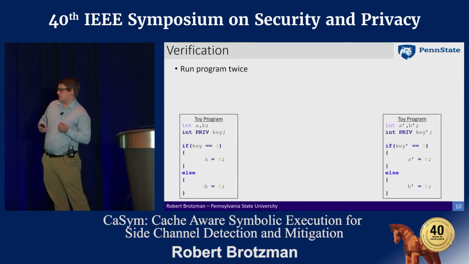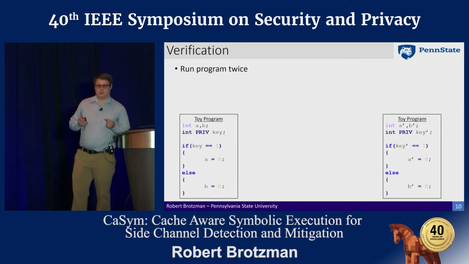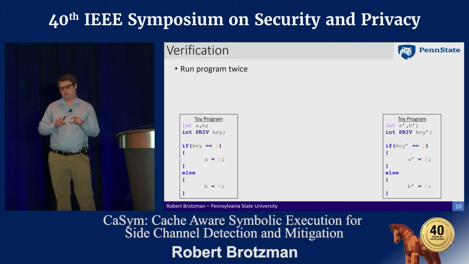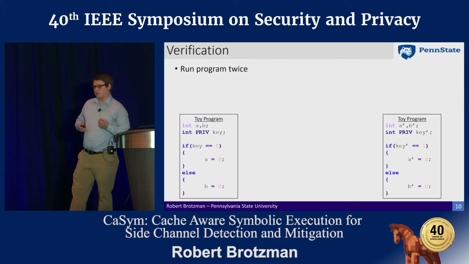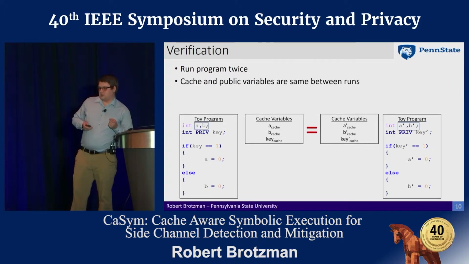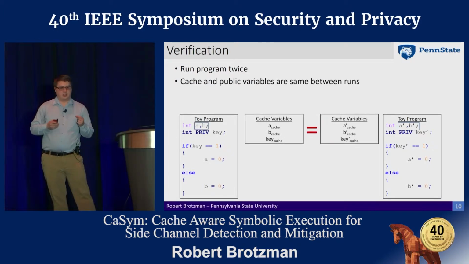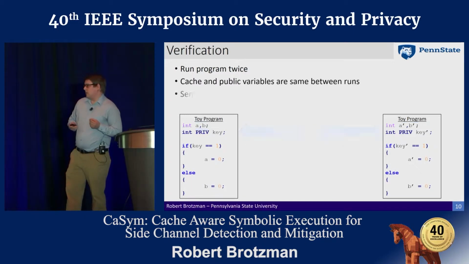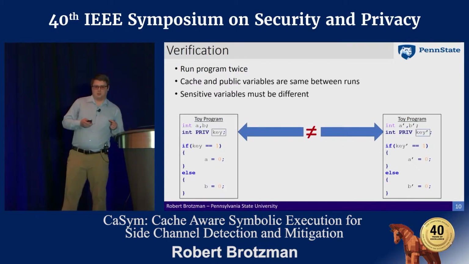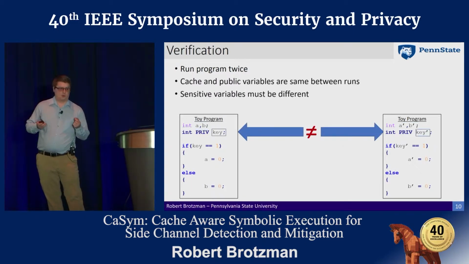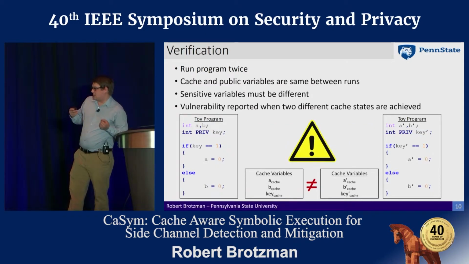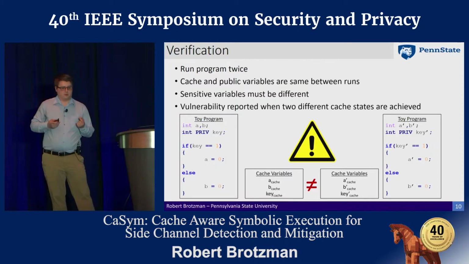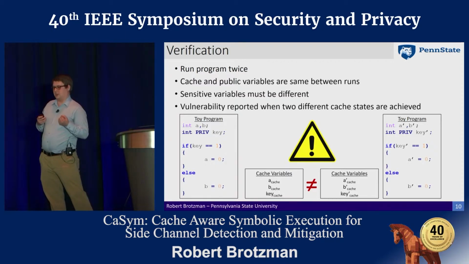The verification step requires us to take a program, and we start off with the original program, and then we duplicate the program, renaming all of the variables, so we run the program twice. Initially, all of the public variables and the cache variables are equal, and only the sensitive data will be different, so the SMT solver will be able to select two different values for the private data. What we want to see is, at the end, are there two different possible cache states that this sensitive data can cause.